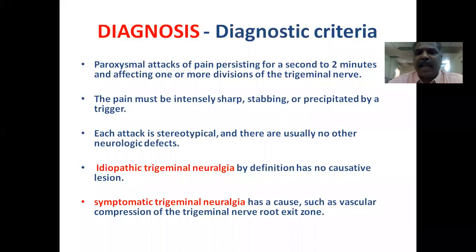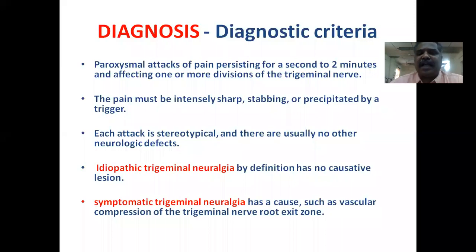Coming to the diagnosis of trigeminal neuralgia, it is usually a clinical diagnosis made by taking a simple history, and there are certain diagnostic criteria. Number one is the nature of the pain: paroxysmal attacks of pain persisting for seconds to minutes and affecting one or more divisions of the trigeminal nerve. The pain is sharp and stabbing, and precipitated by certain triggering factors.